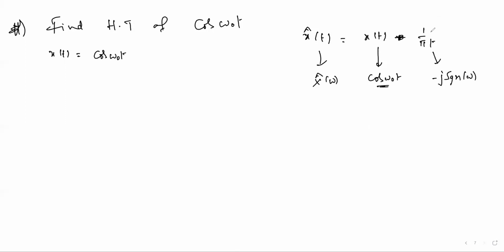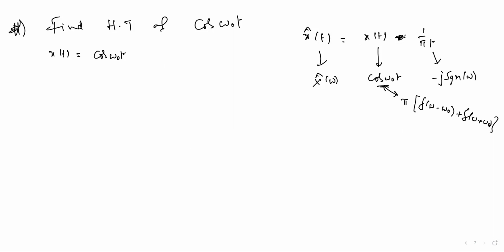Already the Fourier transform of 1 by pi t is minus j signum of omega. What is the cos omega naught t Fourier transform? We got it in the last session: pi times del of omega minus omega naught plus del of omega plus omega naught. In terms of f, it would be amplitude 1 by 2, as you know.